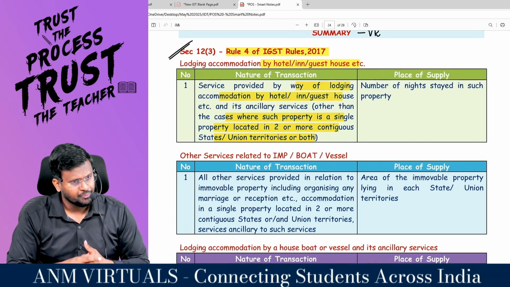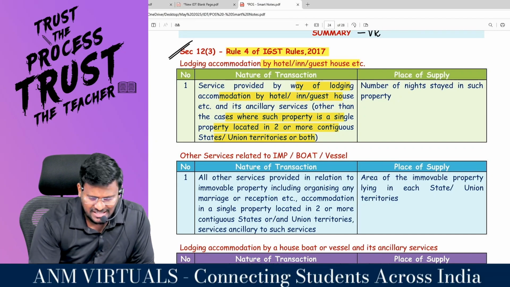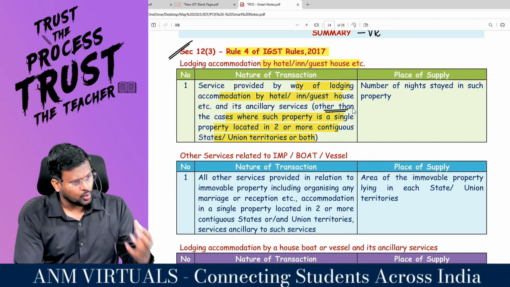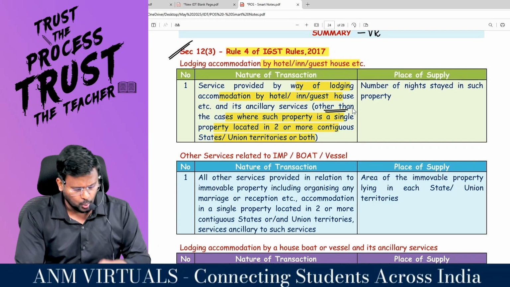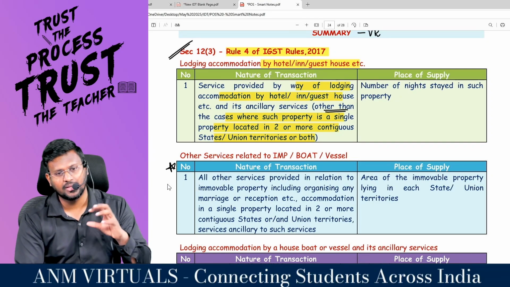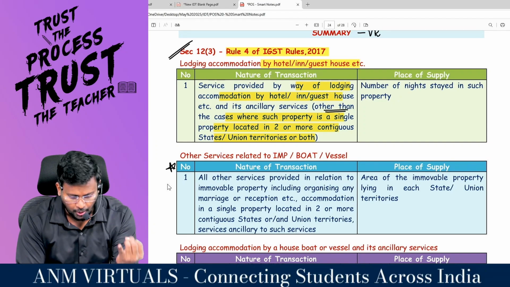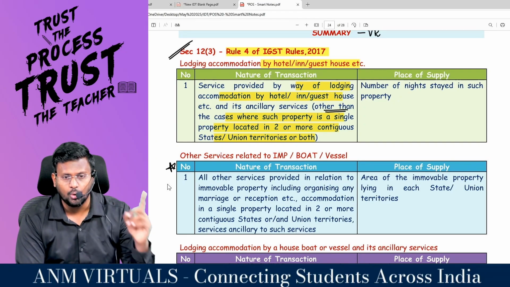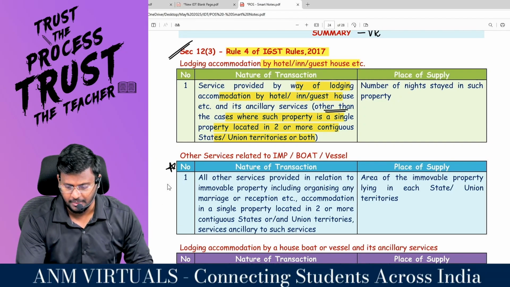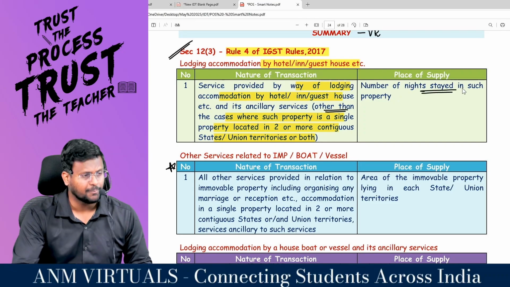So you may ask a doubt, sir, if it is spread in 2 states, that is situation number 2. Are you really with me? So other than the cases where such property is a single property located in 2 or more contiguous states, the place of supply is number of nights stayed in such property.